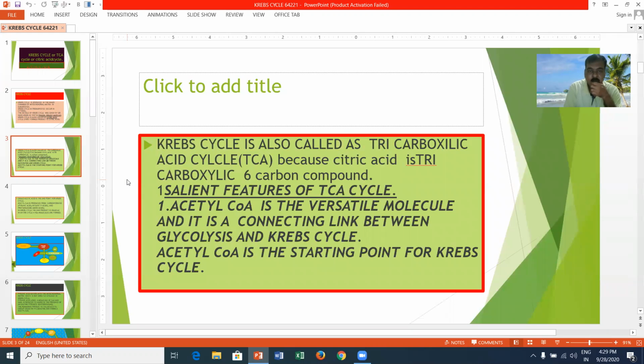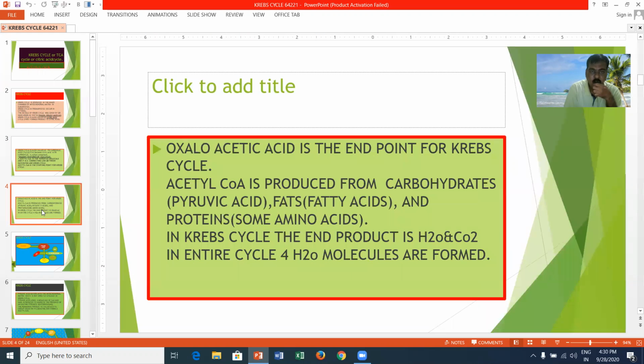When you see the salient features of the TCA cycle, acetyl-CoA is the versatile molecule and it is a connecting link between glycolysis and the Krebs cycle. Acetyl-CoA is the starting point for the Krebs cycle. Oxaloacetic acid is the end point.